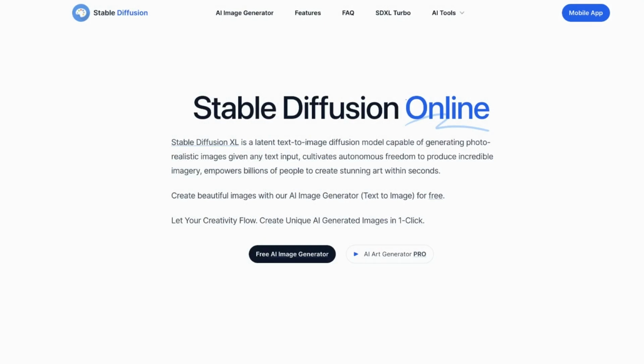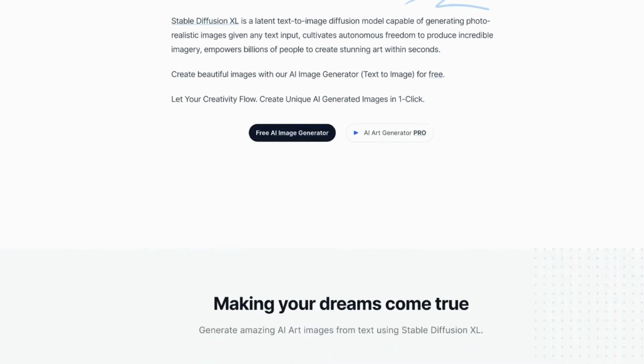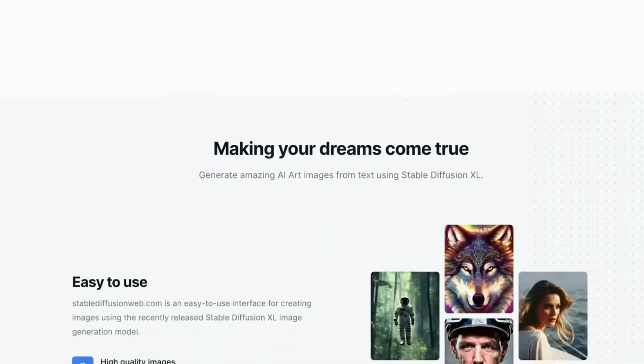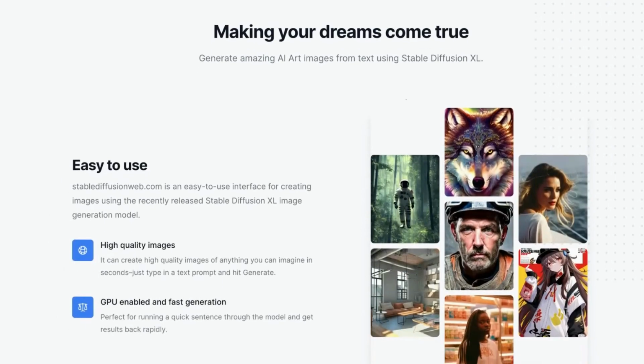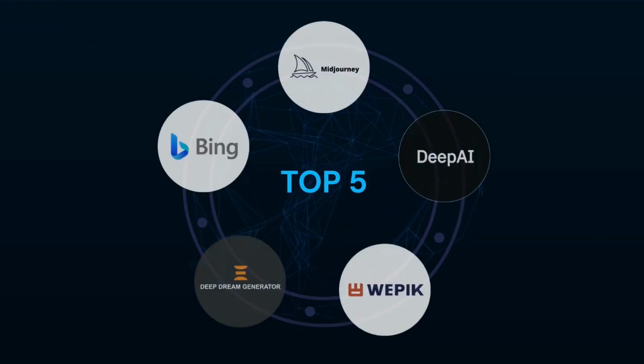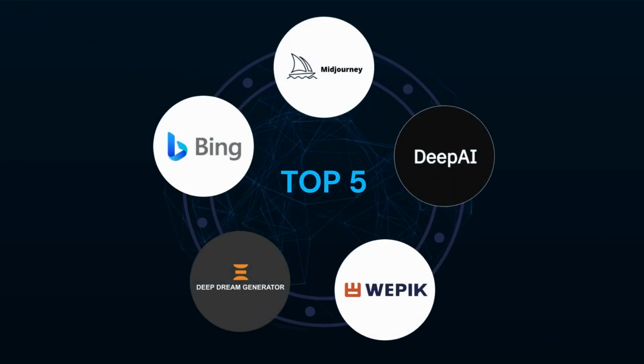Today, we're thrilled to introduce you to top-notch alternatives for Stable Diffusion Web, an innovative web-based tool powered by advanced AI technology, designed to transform simple text prompts into stunning, high-quality images. The top 5 alternatives of Stable Diffusion Web are Bing Image Creator, Midjourney, DeepAI, WEPIK, and Deep Dream. Let's get started.